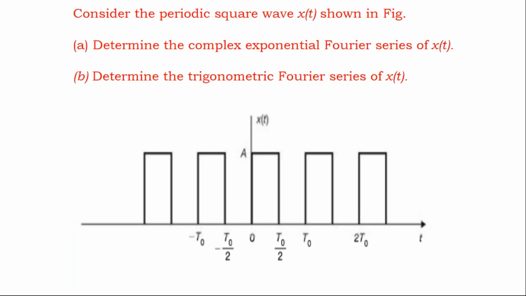So wrong, wrong. Nikita, 3t0/2, which is wrong. So please try to understand the concept. Don't think that this is a series of square waveforms, a train of square waveforms or pulses, something like that. Now, assume that this is one train, this is one cycle. Up to this, observe it. It starts at 0, it goes like this, and it goes like this, and again it maintains like this.